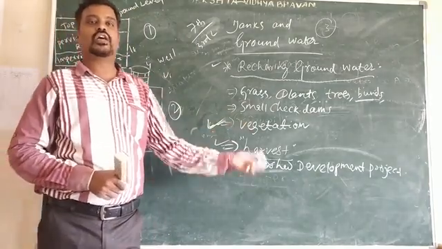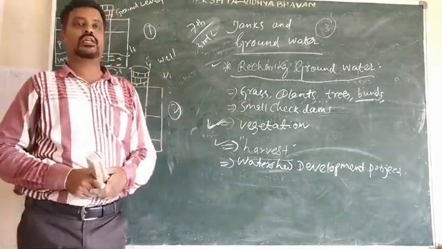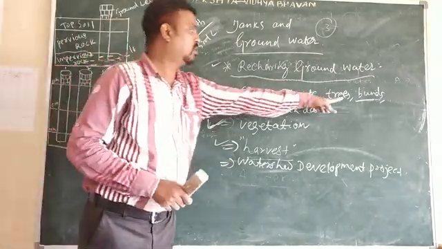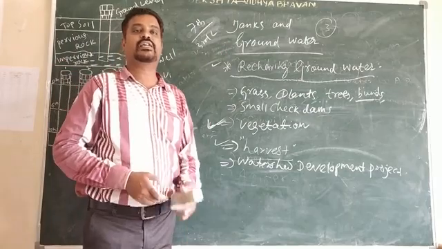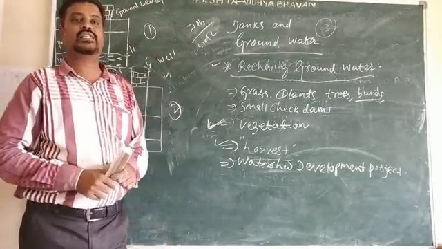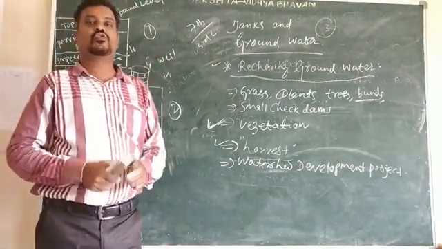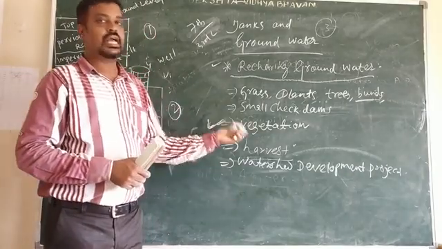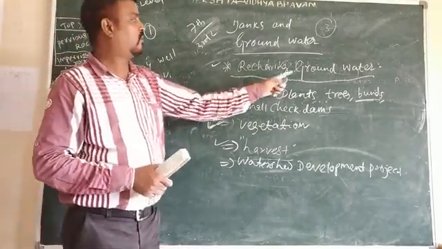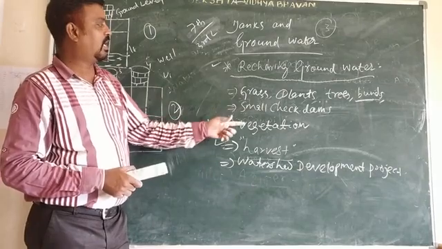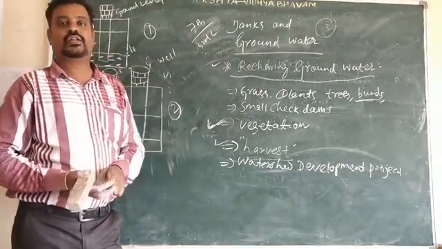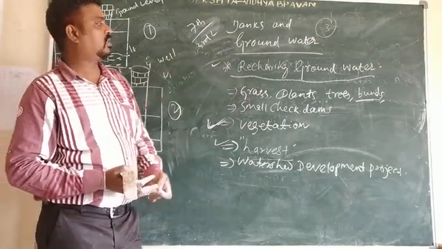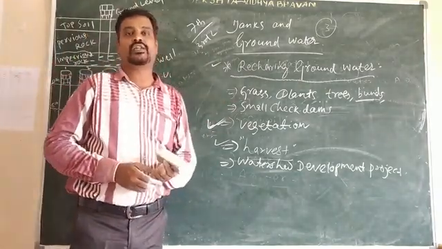We have to stop the flow of water by building small bunds. If you build small bunds, then the flow of water will be checked in the rainy season, and it helps the recharge of groundwater. Definitely we can recharge the groundwater. So this is all about recharging groundwater.